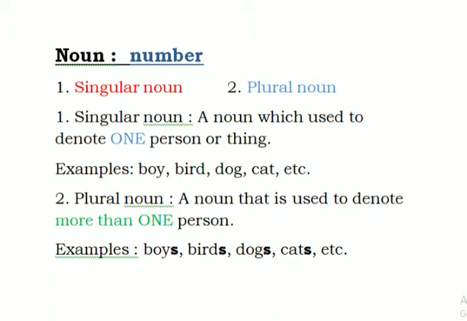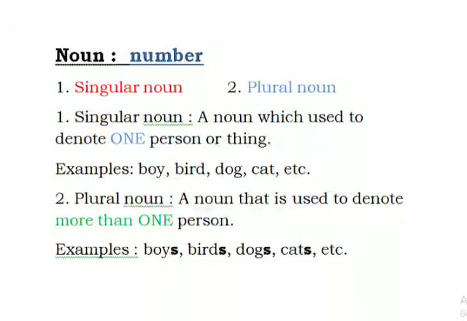So today we are going to start one new chapter, that is numbers. On the basis of number there are two kinds of nouns, singular nouns and plural nouns. So what are singular nouns? Singular nouns are used to denote one person or thing, for example, boy, bird, dog, cat, etc.